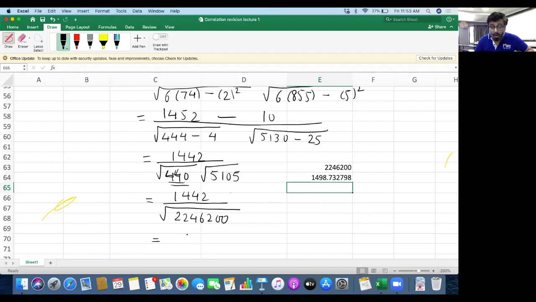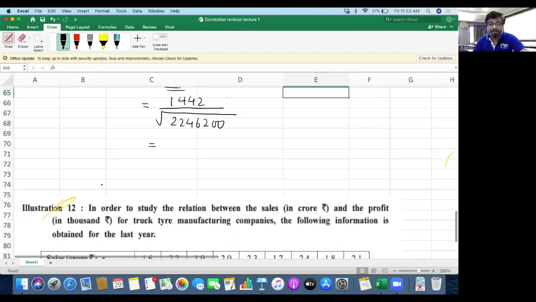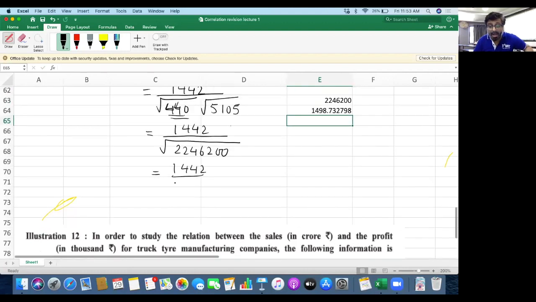So 1442 divided by the square root comes to 1498.73.